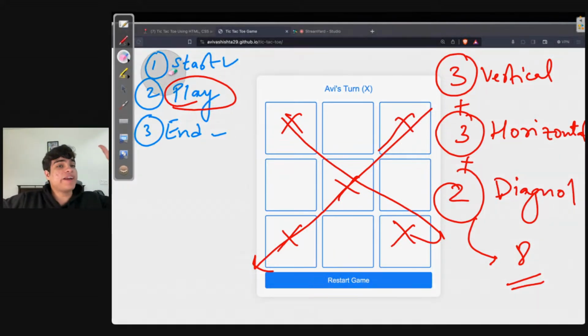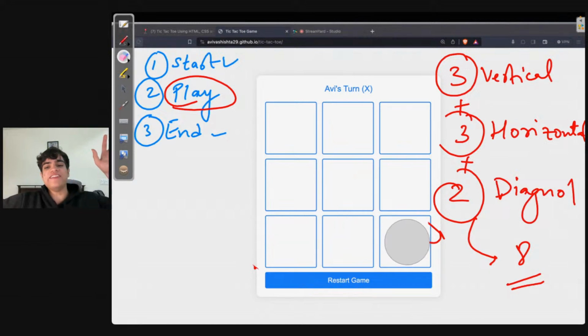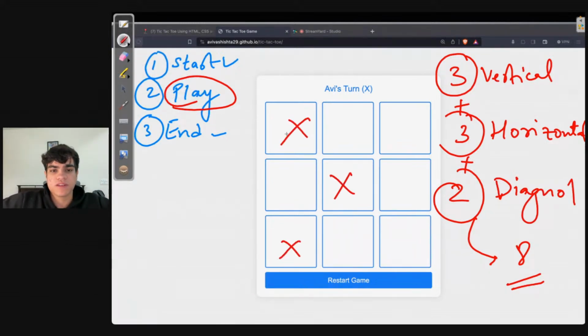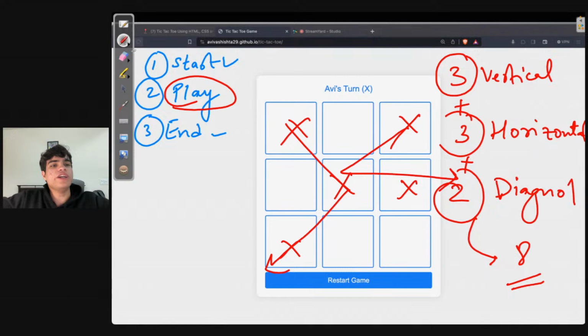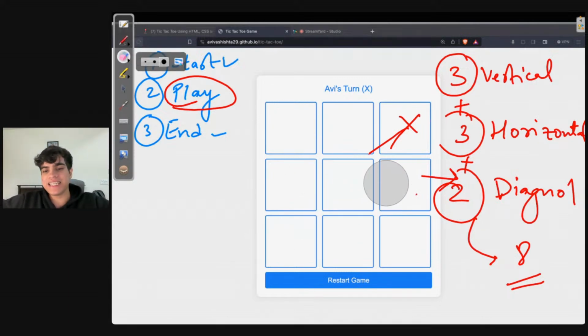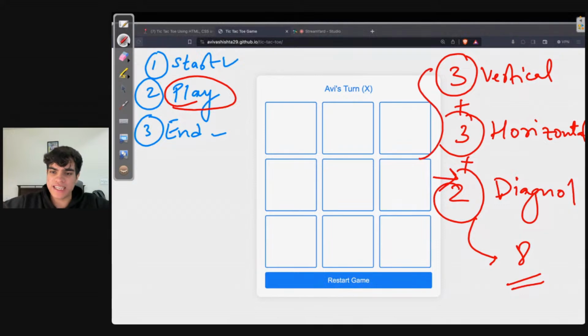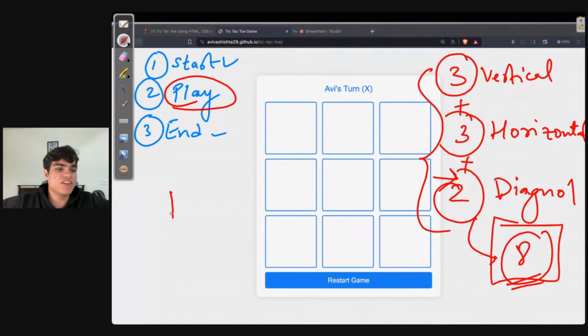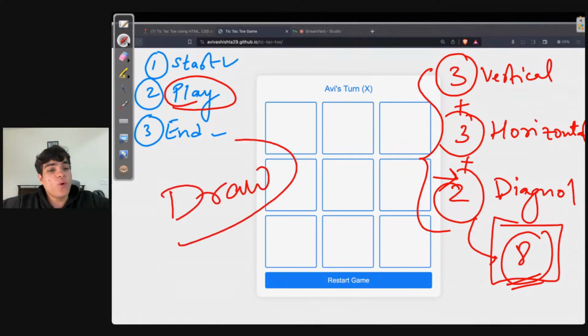When none of these patterns are built, something like this, let's say, this is not a pattern. Or you can say this, this is not a pattern. You need to understand that the pattern needs to be one of these 8 patterns only that we have identified, right, guys? If the pattern is one of these 8, then we can declare a winner. Else, if the pattern is not in these 8, then it is a draw. And it is also only a draw when all the turns are done.